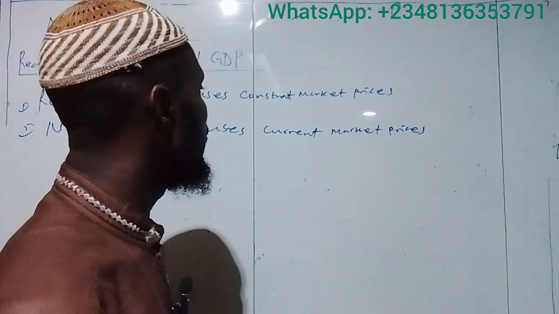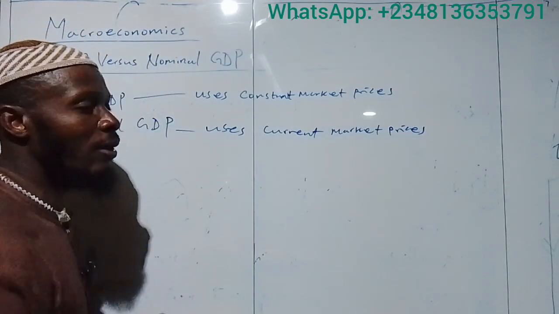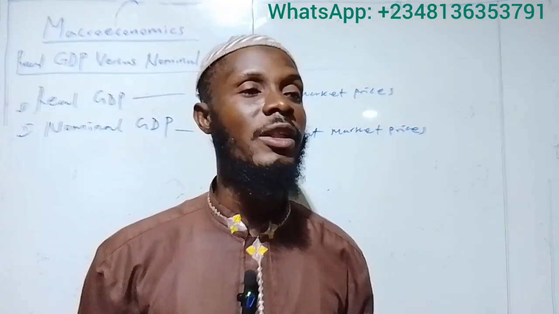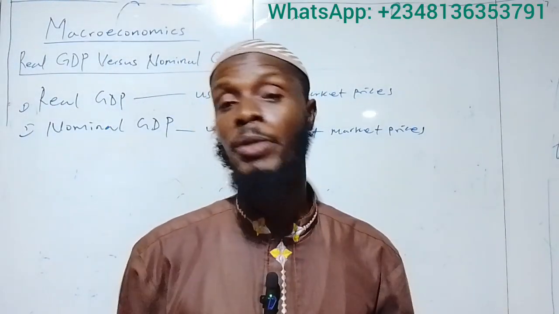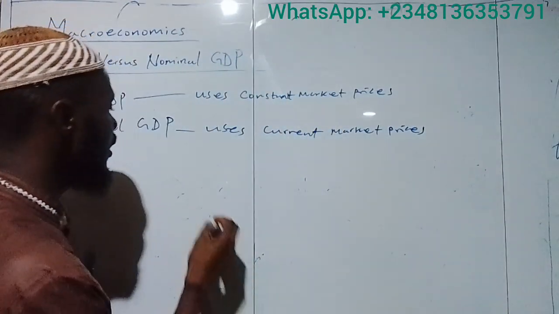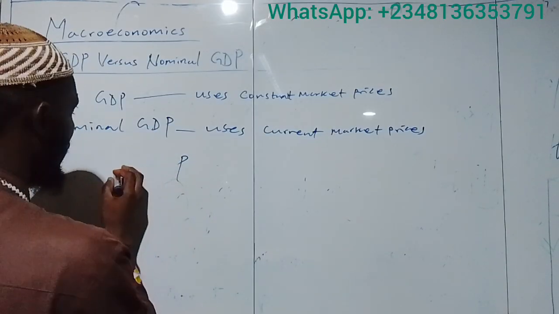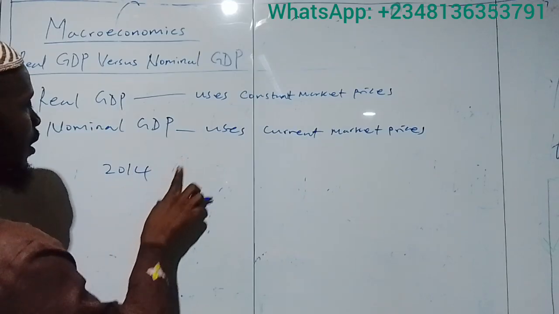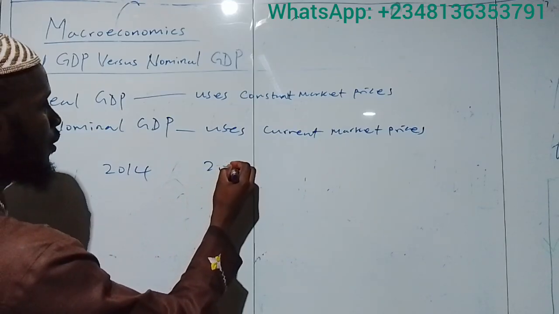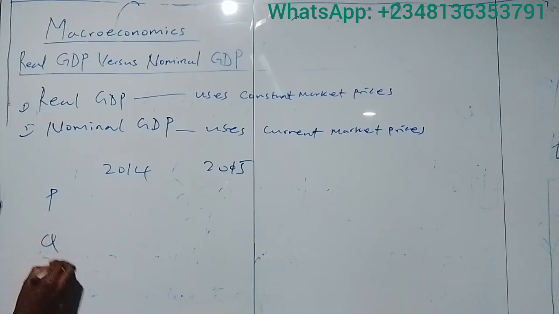For example, let's assume we have a country that produces one commodity. We know it's not feasible, it's an assumption. Let's say we have the years 2014 and 2015, with the price and the quantity.